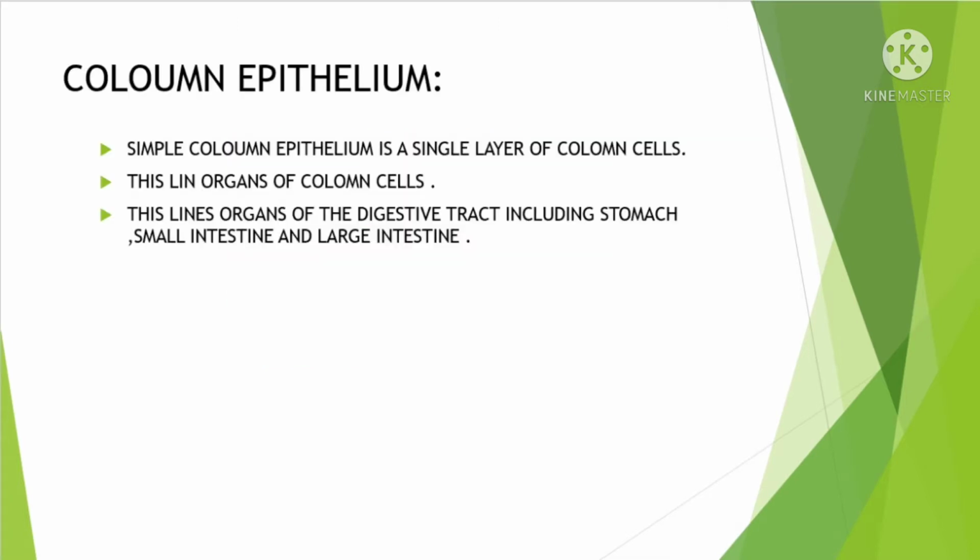Simple columnar epithelium tissue is a single layer of columnar cells. This lines the organs of the digestive tract, including the stomach, small intestine and large intestine. Carefully observe this picture, ma.